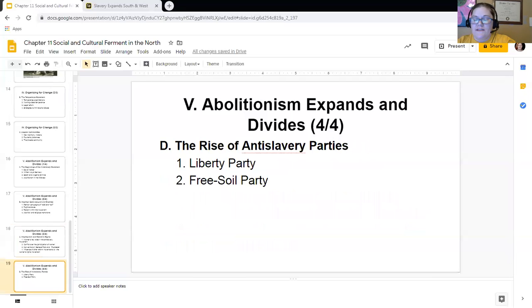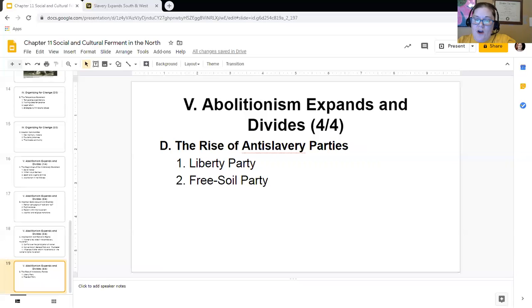Finally, we see the growth of these anti-slavery parties, particularly in the western areas that are being explored and settled at this particular time. So the question of slavery's expansion into the western area gave rise to the 1840 Liberty Party, which was discussed in Chapter 10. The Liberty Party had abolitionism at the center of their platform.